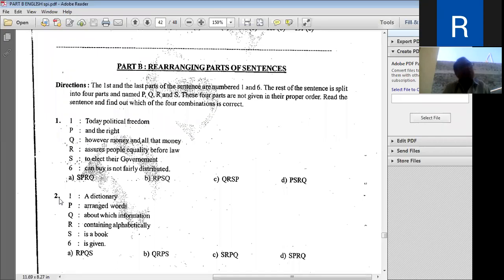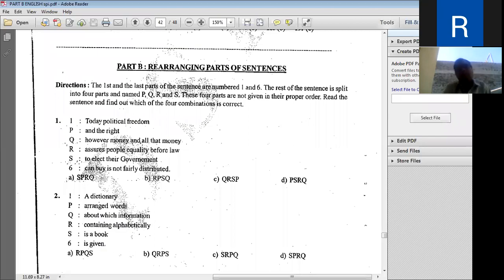Now the exercise number two. This is about a dictionary. So the definition of a dictionary, the words, everything is there. Now look here, it's very simple. A dictionary is given. A dictionary is a book containing alphabetically arranged words about which information is given.